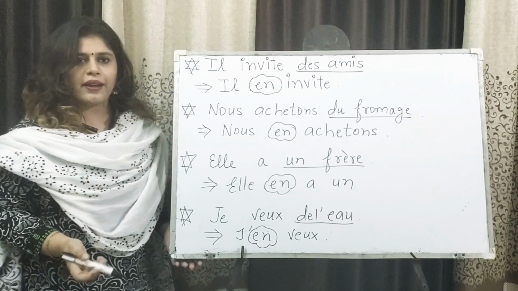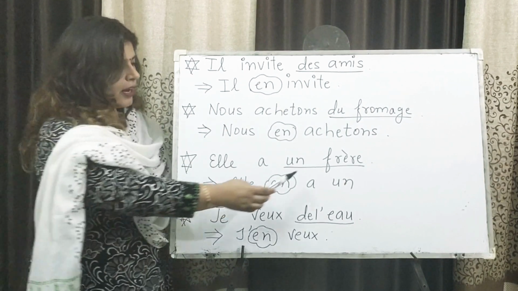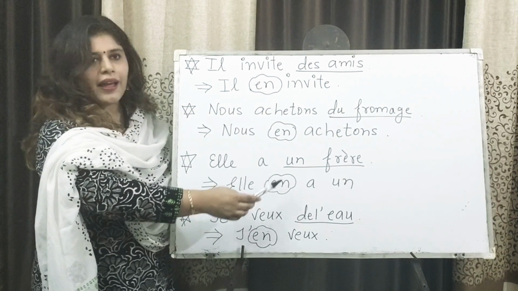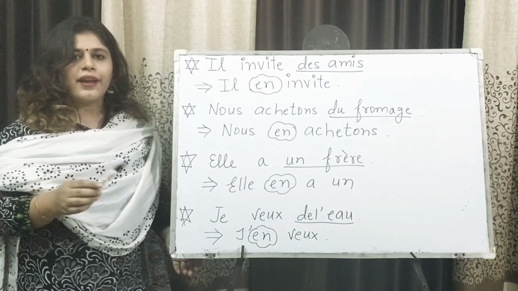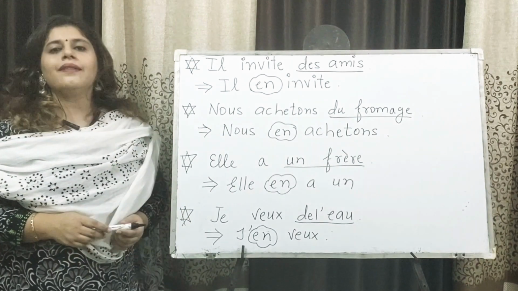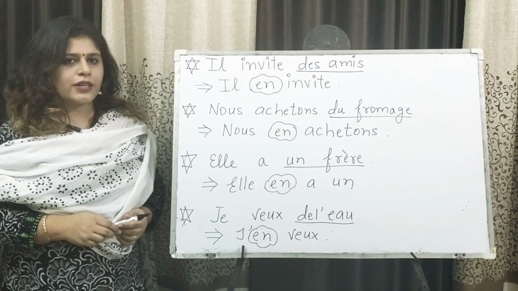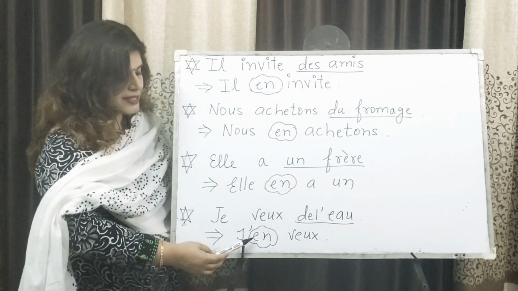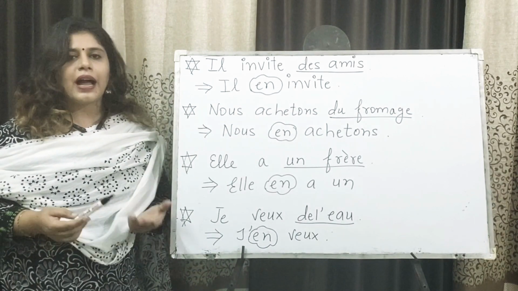Elle a un frère. She has a brother. Now un frère, replacement is en. Elle en a, and then we mention the quantity one: un. Elle en a un. Last, je veux de l'eau. I want some water. Partitive article with eau, replacement is en. J'en veux. I want some.